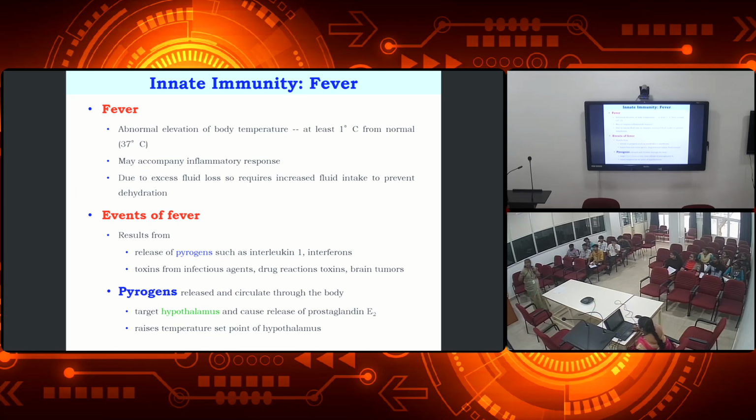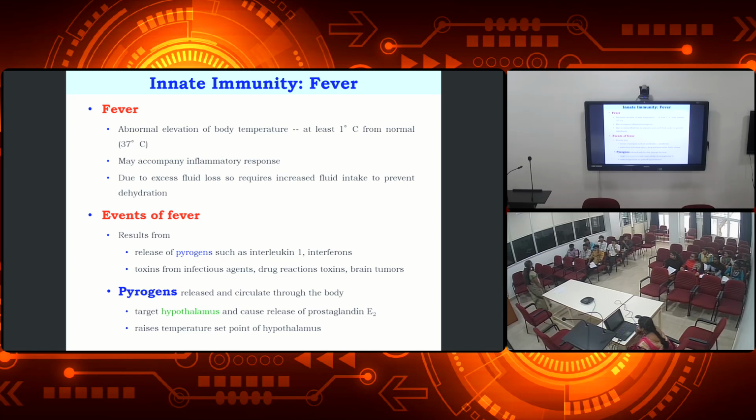Okay, so fever is an abnormal elevation of the body temperature. So how are we getting the fever? First is the release of pyrogens such as interleukin 1 or the interferons, and then toxins start to be produced from the infectious agents, drug reaction toxins as well as brain tumors.